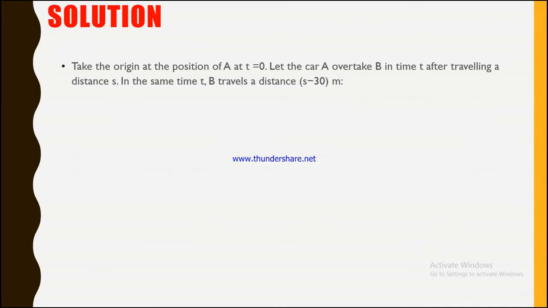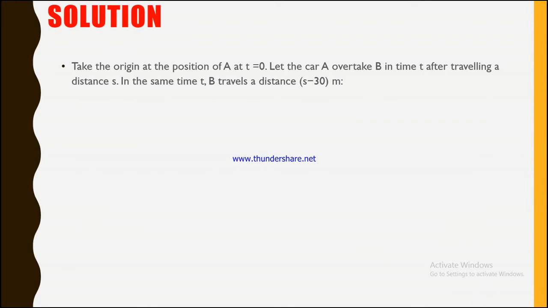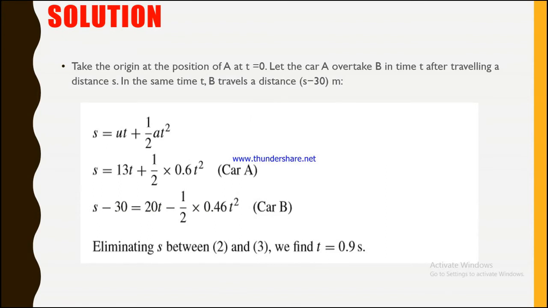So we know that, using this equation, s equals ut plus 1/2 at squared, we write it for car A and car B. For car A, s becomes 13t plus 1/2 times 0.60 t squared, because the initial velocity of car A was 13 meters per second.